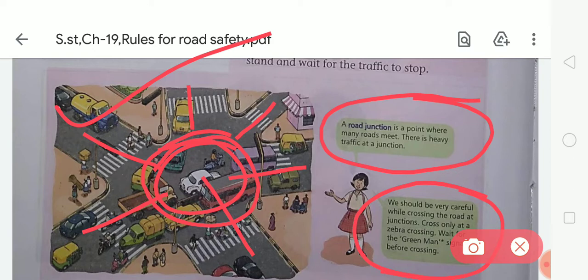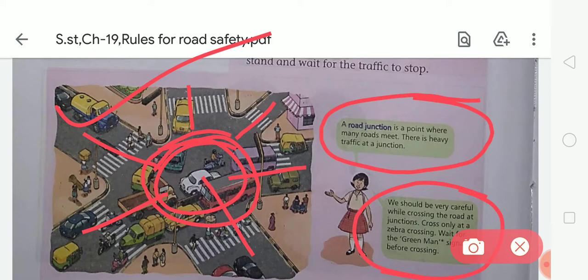Cross only at the zebra crossing. Wait for the green man signal before crossing. So students, you should always be very careful while crossing the road at the road junction, because there is heavy traffic at a junction.